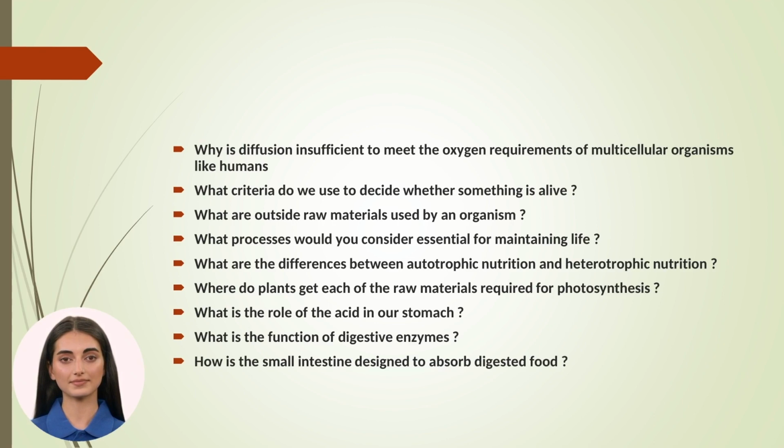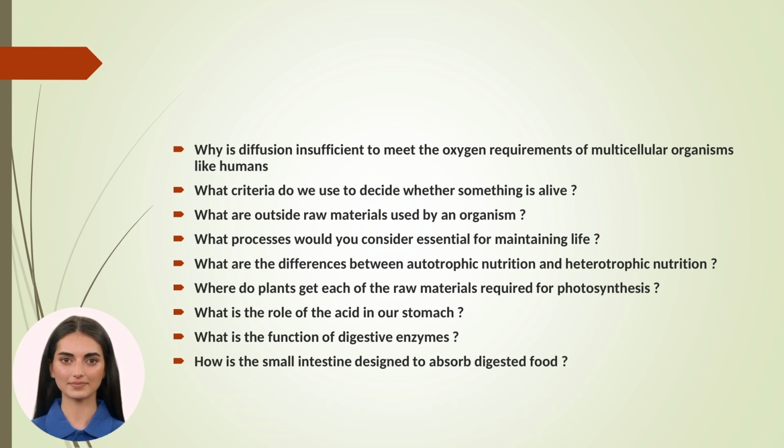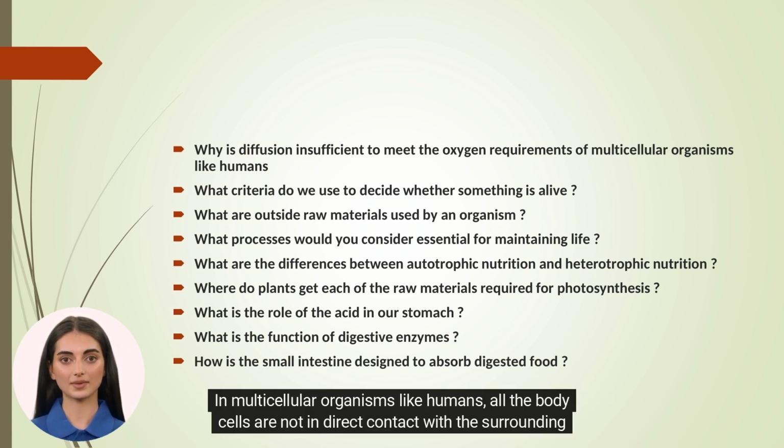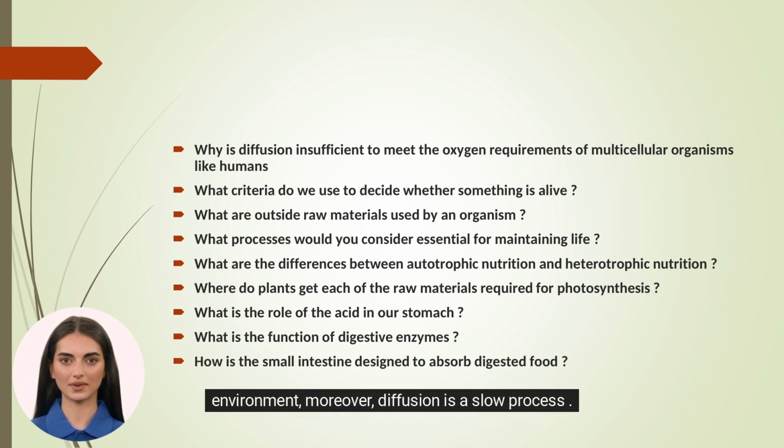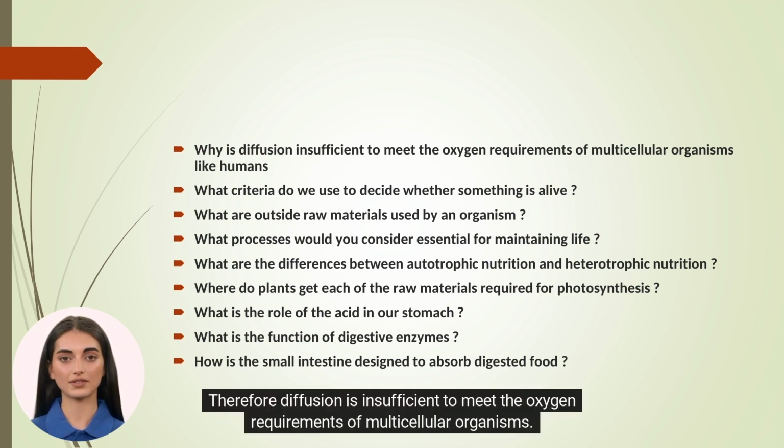Let's begin. Why is diffusion insufficient to meet the oxygen requirements of multicellular organisms like humans? In multicellular organisms like humans, all the body cells are not in direct contact with the surrounding environment. Moreover, diffusion is a slow process. Therefore, every cell of the body will not get oxygen as per need by the process of diffusion from the environment. Therefore, diffusion is insufficient to meet the oxygen requirements of multicellular organisms.